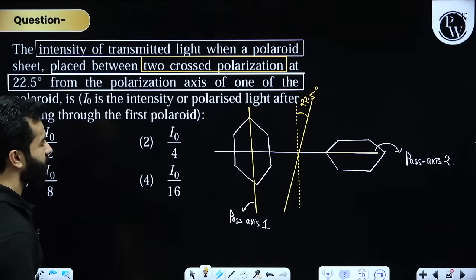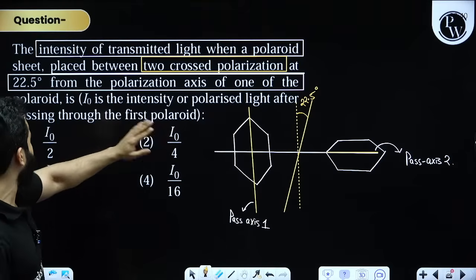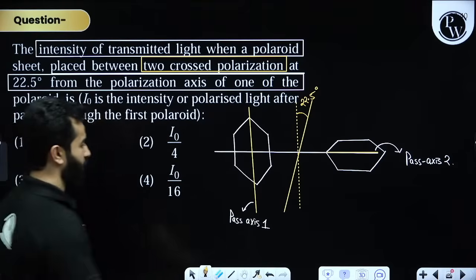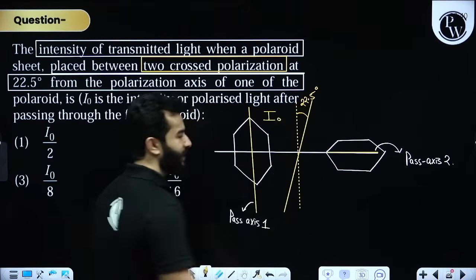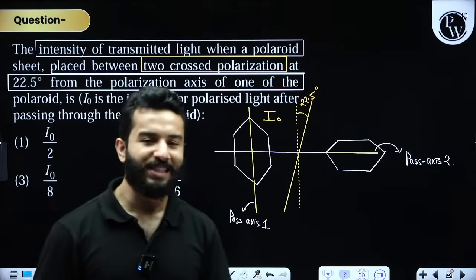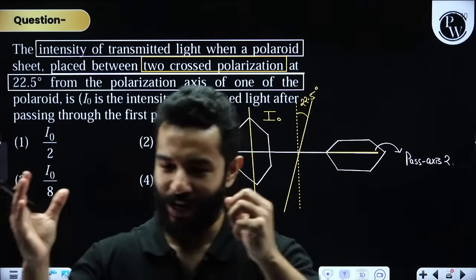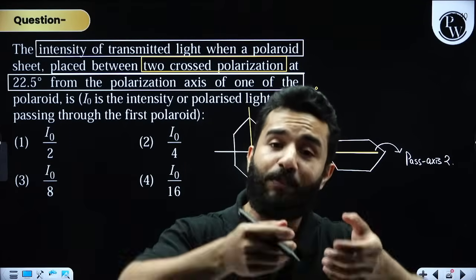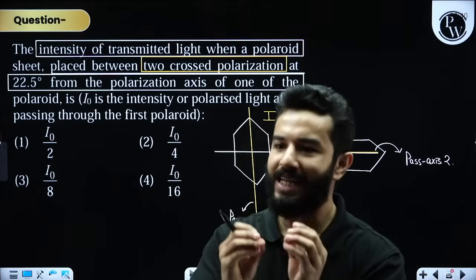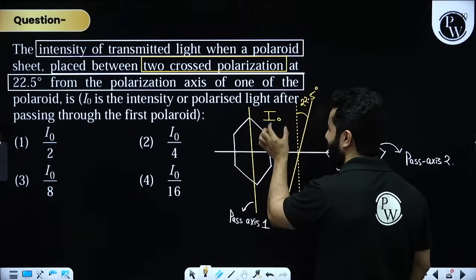Hopefully everything is clear, right? The I naught is the intensity of polarized light after passing through the first polaroid. So after the first, intensity is I naught, right? Else, what happens is, let's suppose we have got an unpolarized light. If unpolarized light is passed through a polarizer, intensity becomes I naught by 2, but right now the intensity after pass axis 1 is I naught.